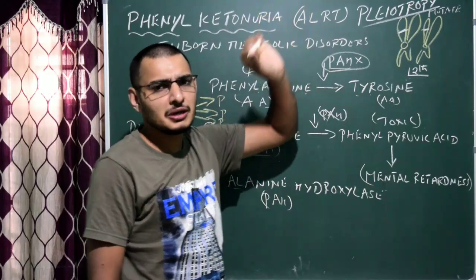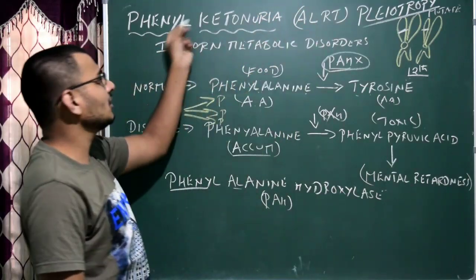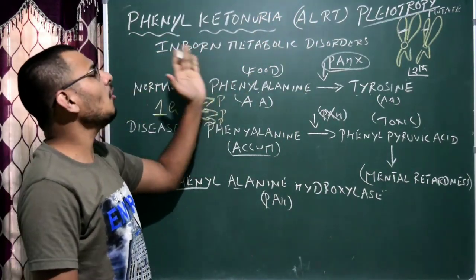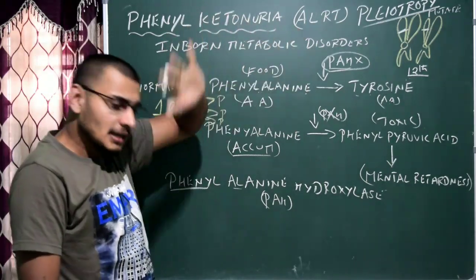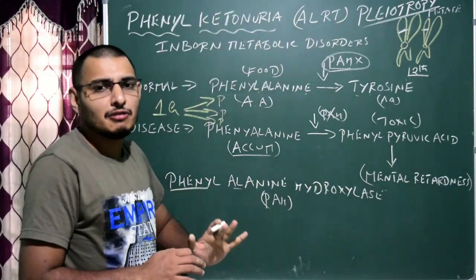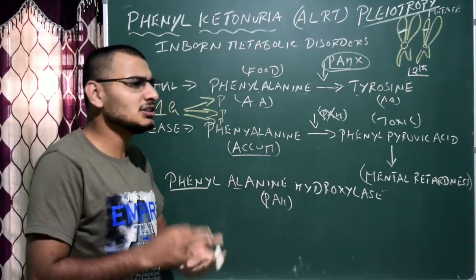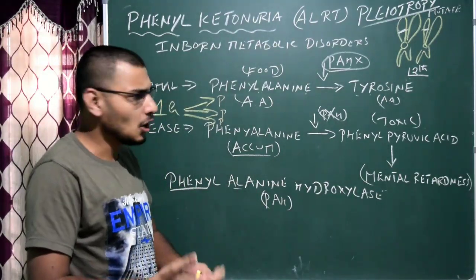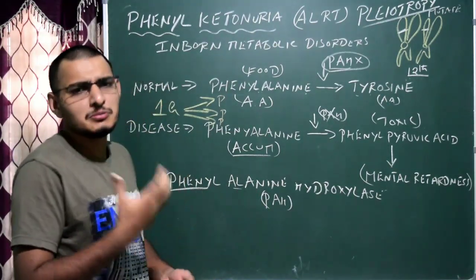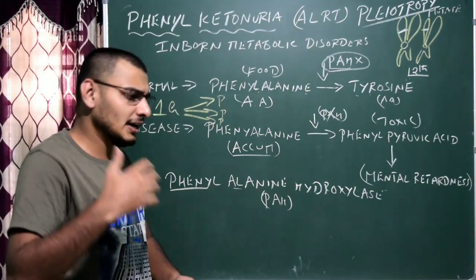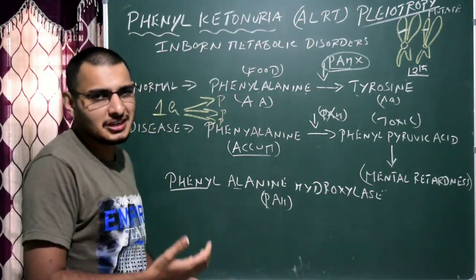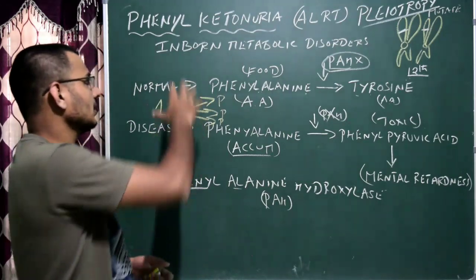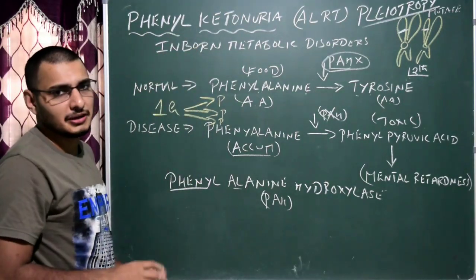You may get a question: define pleiotropy, give an example. The example is phenylketonuria, which is an inborn metabolic disorder. That is, it is present at the time of birth, and the symptoms may vary from person to person. It may be severe in some persons, moderate in others. So this is phenylketonuria.